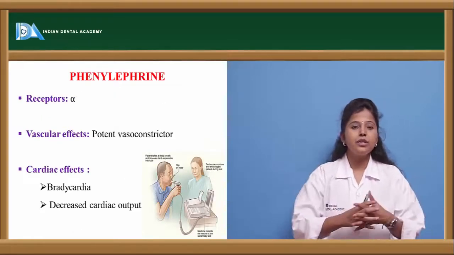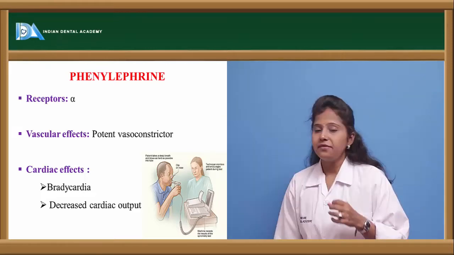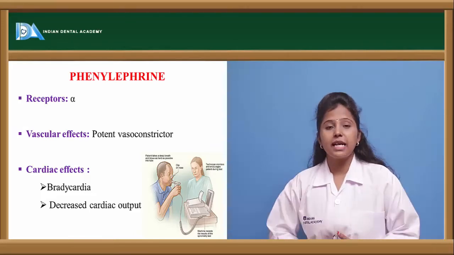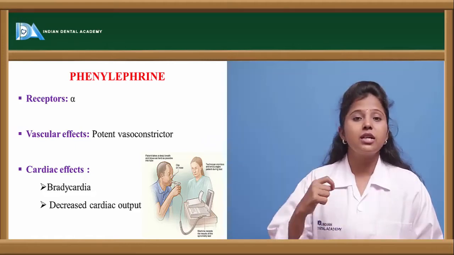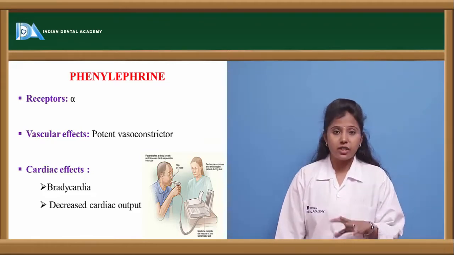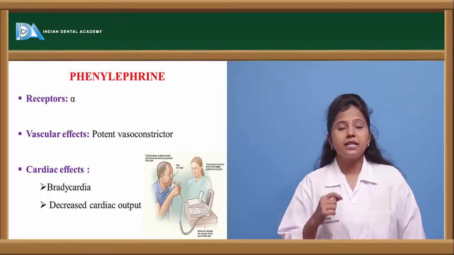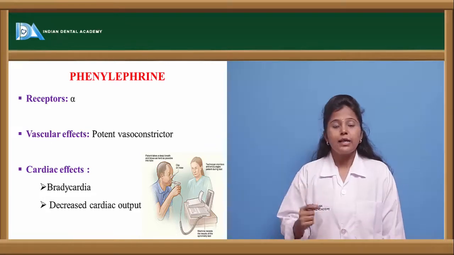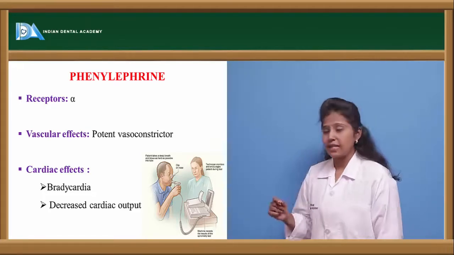Let us see the individual drugs of vasopressors. The first drug is phenylephrine. Phenylephrine is one of the adrenergic agonists. We saw the first category of vasopressors as adrenergic agents. Mainly it acts on the alpha receptors of the adrenergic system. This phenylephrine is an alpha receptor agonist and it is a potent vasoconstrictor. Once it binds to the alpha receptors, it causes constriction, or we can say it is very effective in constricting the vascular blood vessels.